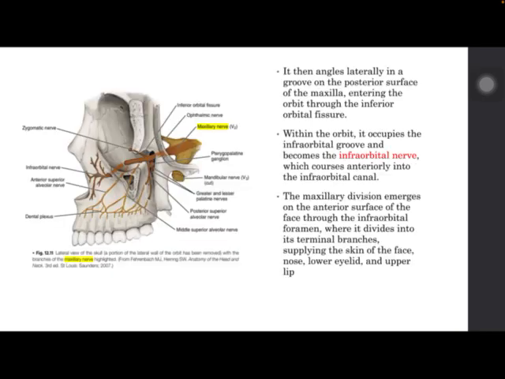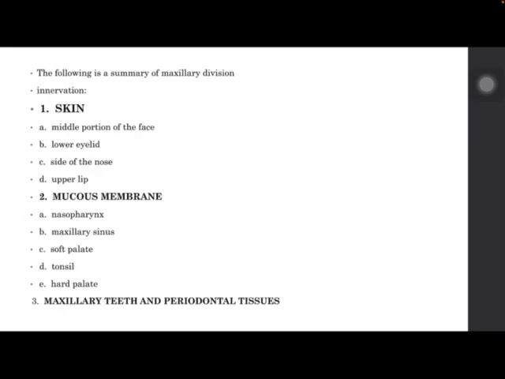Within the orbit, it occupies the infraorbital groove and becomes the infraorbital nerve, which courses anterior to the infraorbital canal. The maxillary division emerges on the anterior surface of the face through the infraorbital foramen, where it divides into its terminal branches, supplying the skin of the face, nose, lower eyelid, and upper lip.